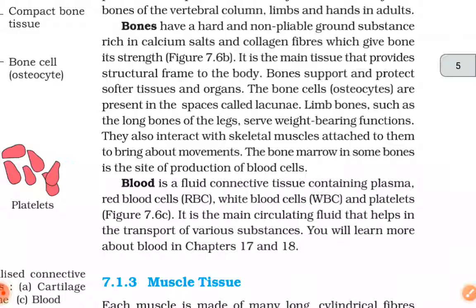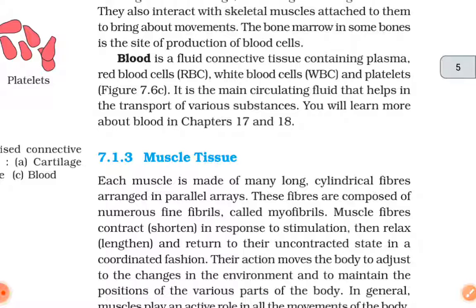The bone cells, osteocytes, are present in the spaces called lacunae. Limb bones, such as the long bones of the legs, serve weight-bearing functions. They also interact with the skeletal muscles attached to them to bring about movements. The bone marrow in some bones is the site of production of blood cells. Blood is a fluid connective tissue containing plasma, red blood cells, RBC, white blood cells, WBC, and platelets. It is the main circulating fluid that helps in the transport of various substances. You will learn more about blood in chapters 17 and 18.